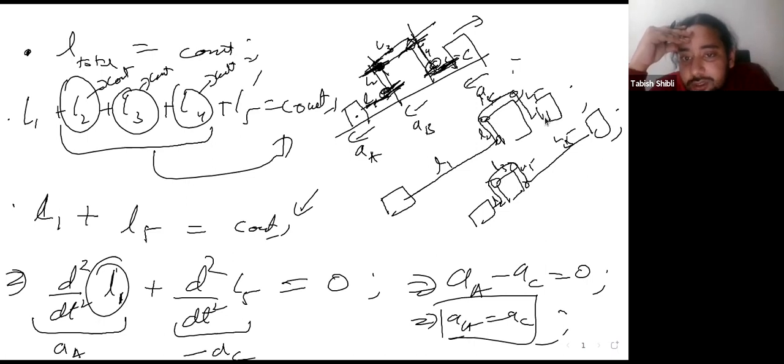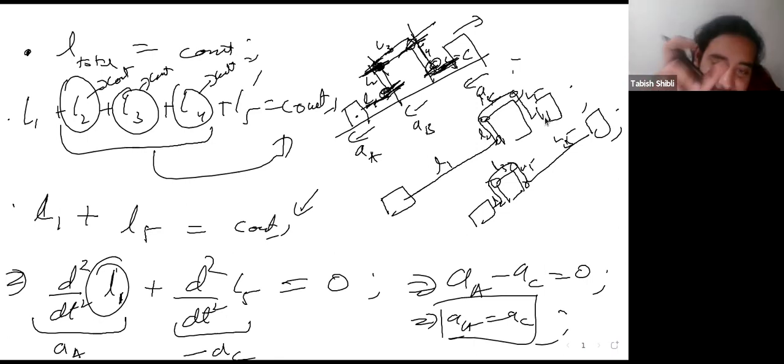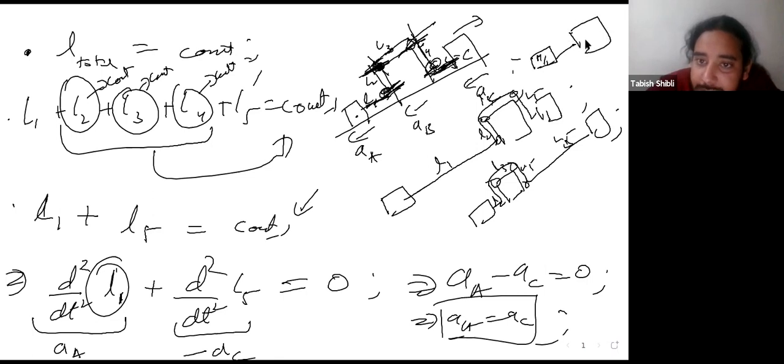When they collapse, your L5 will just be 0, and your L1 just becomes a constant. Essentially, when they collide, you have a mass of m/2 here connected to a bigger mass of 3m/2, because it's m plus m/2. So it just becomes a tight system. That is all. Makes sense?